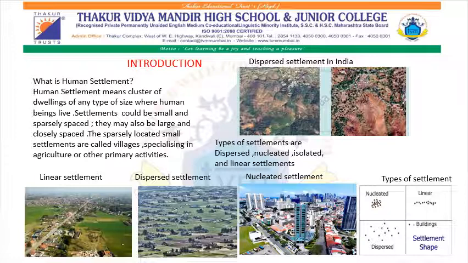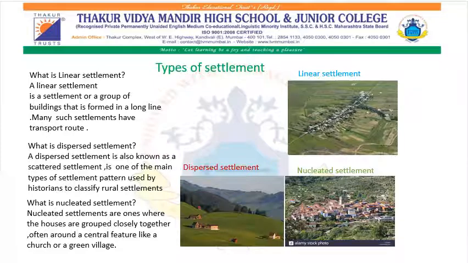We have got different types of settlements like linear settlement, dispersed settlement, nucleated settlements. Here are some of the pictures which are shown according to the type of settlement. We will try to understand what are the three different types of settlement. The first one is a linear settlement. Now, what is a linear settlement?